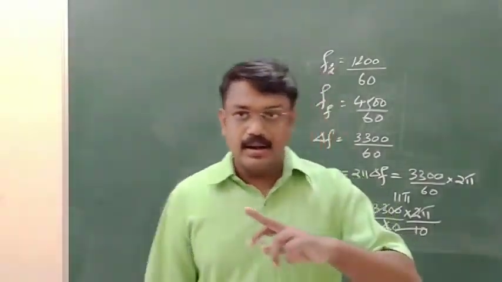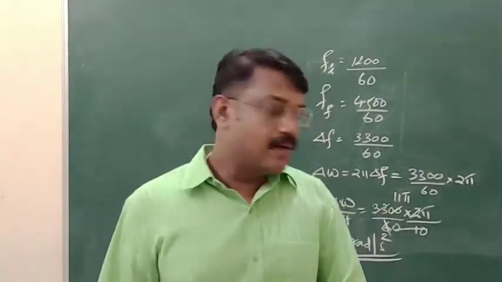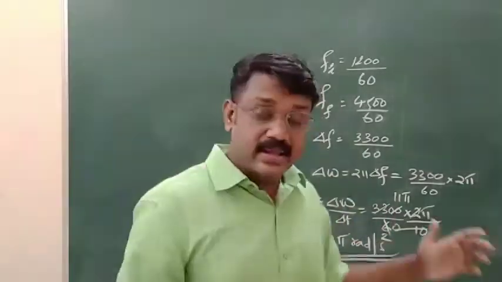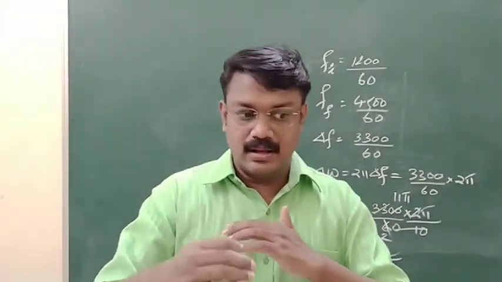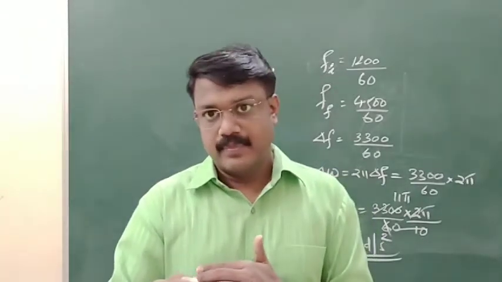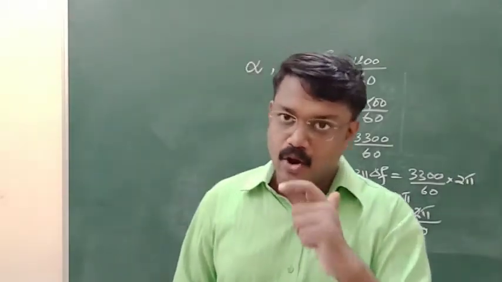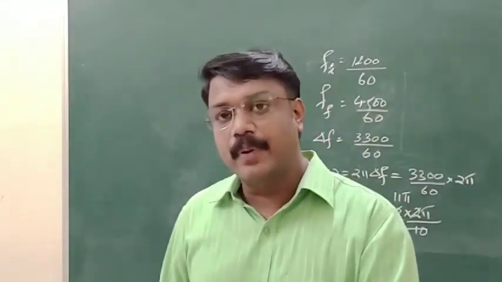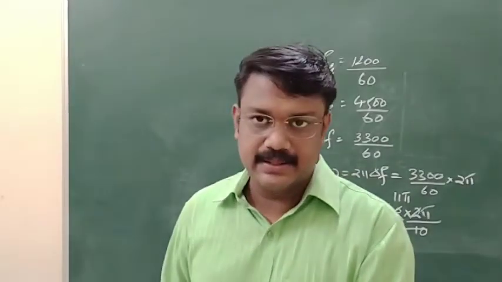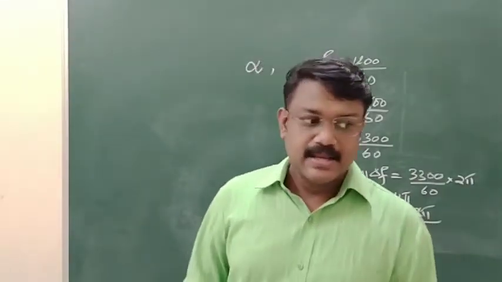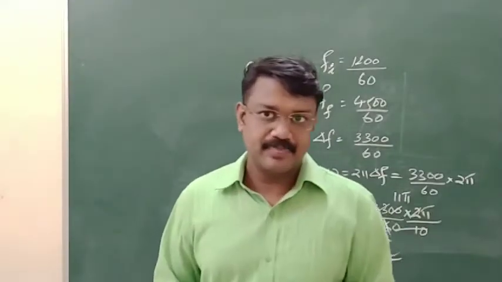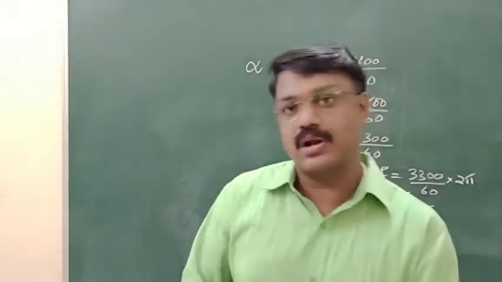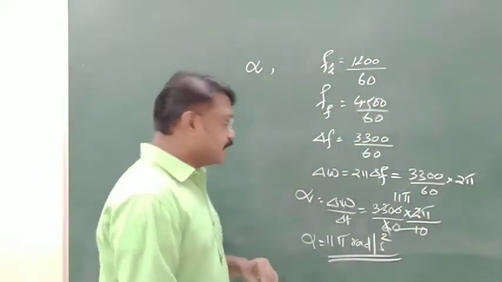In one revolution it travels 2 pi radian. So during this time, how much theta can it derive? You have to find out how much theta it can derive during this time, and when you divide it by 2 pi, you can calculate how many revolutions there will be. So n into 2 pi will be theta. Theta is the total angular displacement or angular distance traveled. So you have to find out theta.